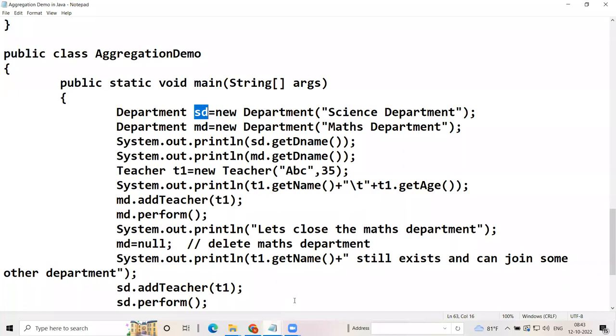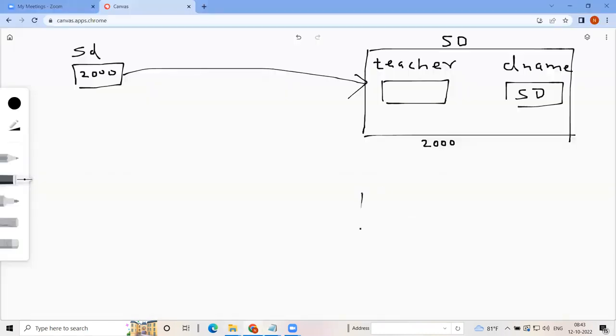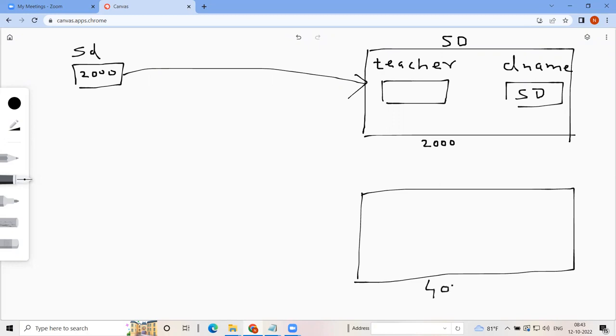In the main function, we are creating one more department. Department md is equal to new Department, maths department.